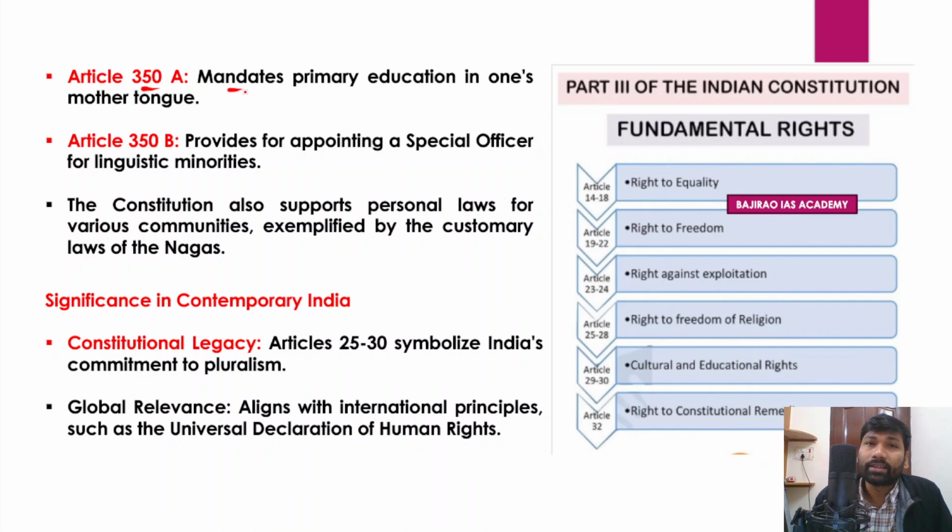Article 350A, again, is part of protecting one's own culture, and Article 350B talks about appointing a special officer for the linguistic minorities as well. And even the Constitution supports personal laws for various communities, exemplified by the customary laws of Nagas, right? So this is how the Indian Constitution has included many provisions to protect the minorities, their culture, language, ethnicity, so every aspect that these communities associate themselves with.